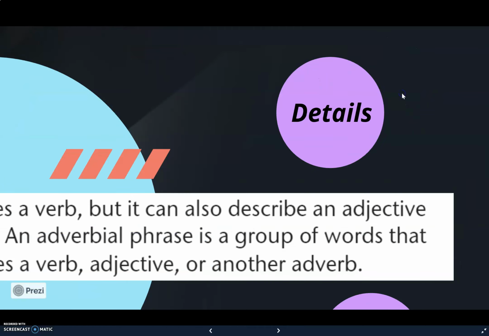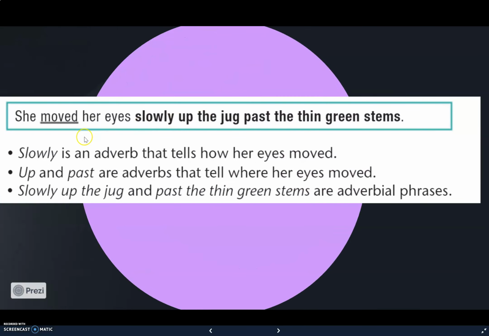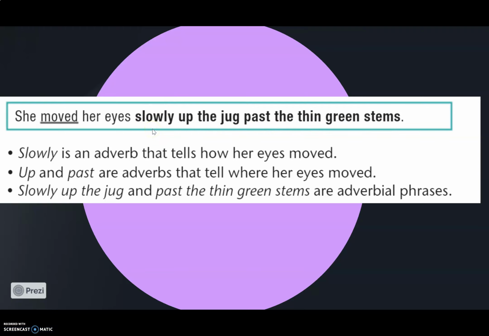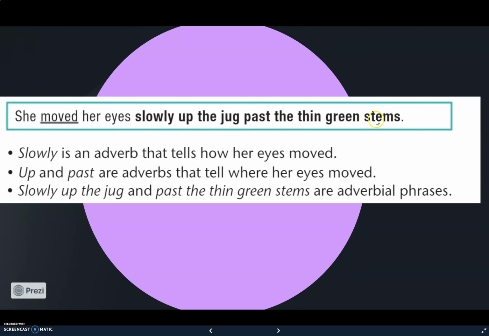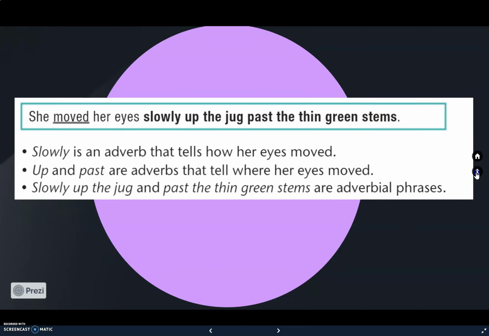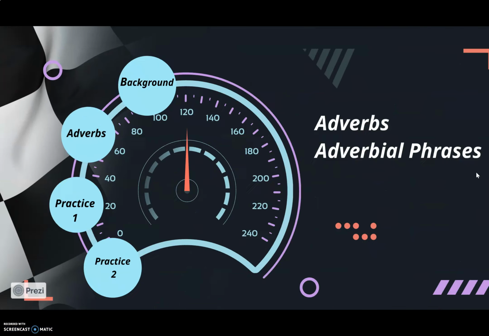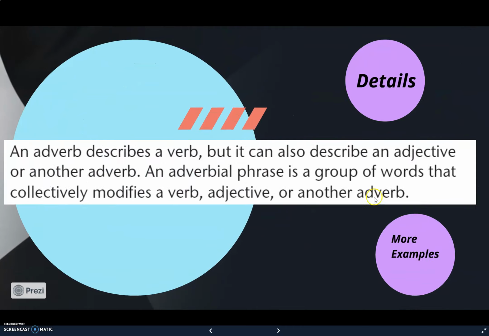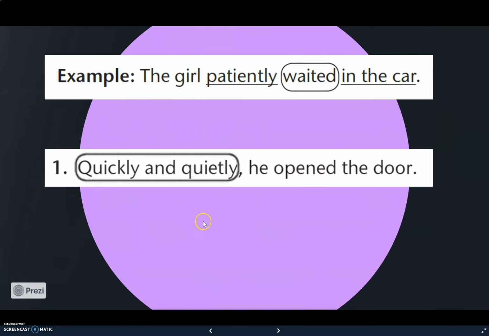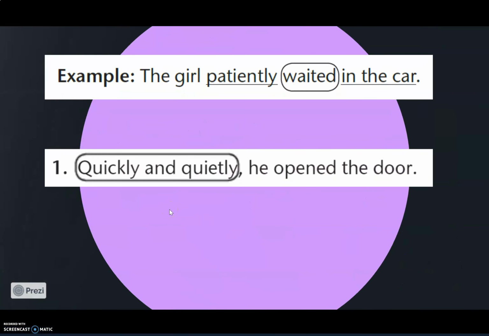And here, let me show you the first example. She moved her eyes slowly up the jug past the thin green stems. The adverb is slowly here because it has ly at the end of the adjective. Slow, adjective; slowly, adverb. But we call this one an adverbial phrase. And let me show you also more examples. I think these examples are so simple.